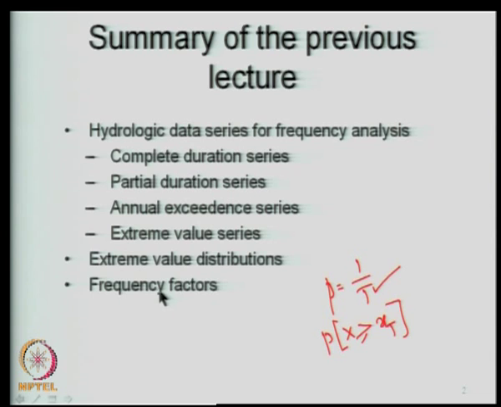In frequency factors, you recall that the basic idea is that you are writing x_T as x bar plus K_T times sigma, or s if you are writing for the sample, or more generally for the population, mu plus K_T times sigma. If you are writing for the sample, you write K_T times s, and these K_T are called the frequency factors.